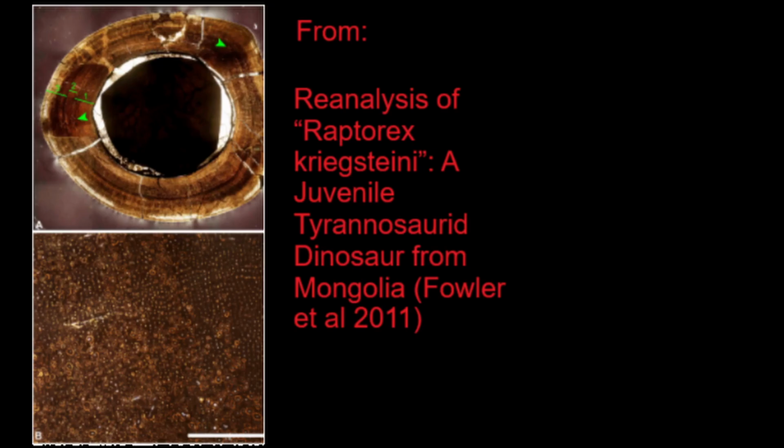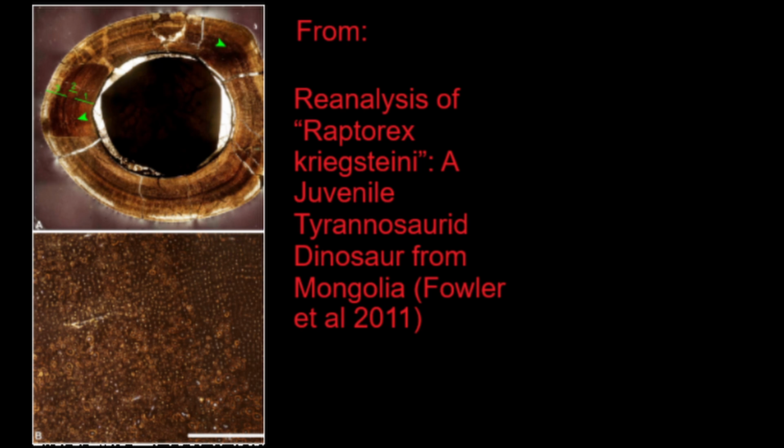The 2011 paper also re-aged Raptorex itself. Bones tend to change throughout growth, so juvenile and adult bones do have differences. This is what both the 2011 and original 2009 description paper looked at. The original 2009 paper suggested that Raptorex was about 5 to 6 years old, close to fully developed, and would probably not have grown past 3 meters long.